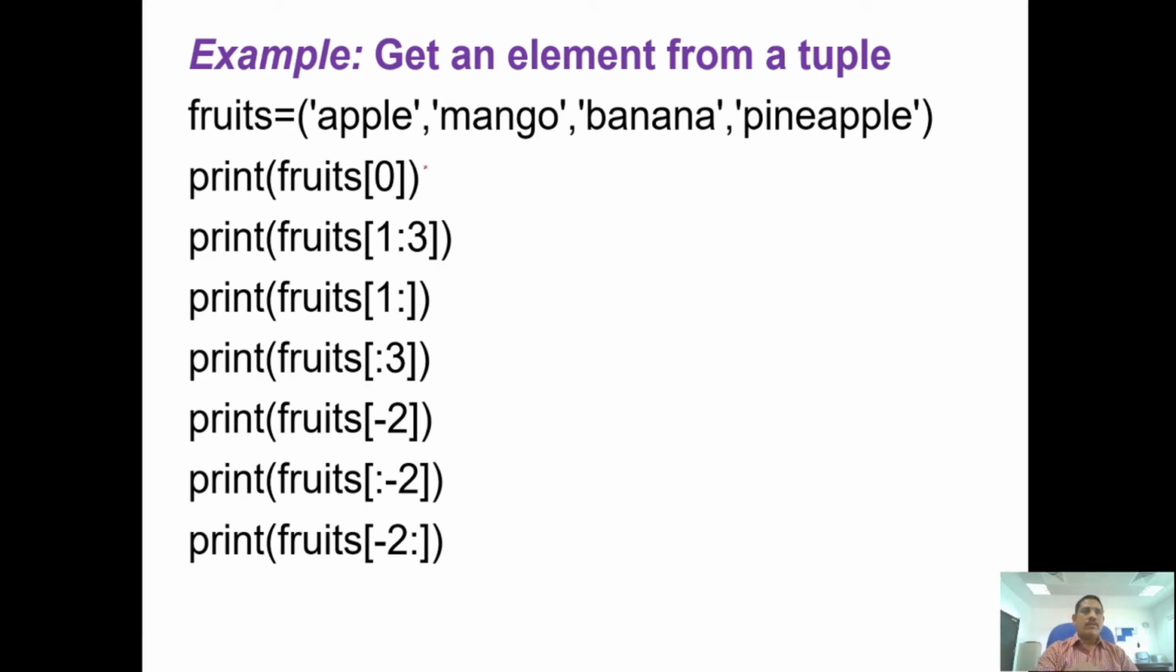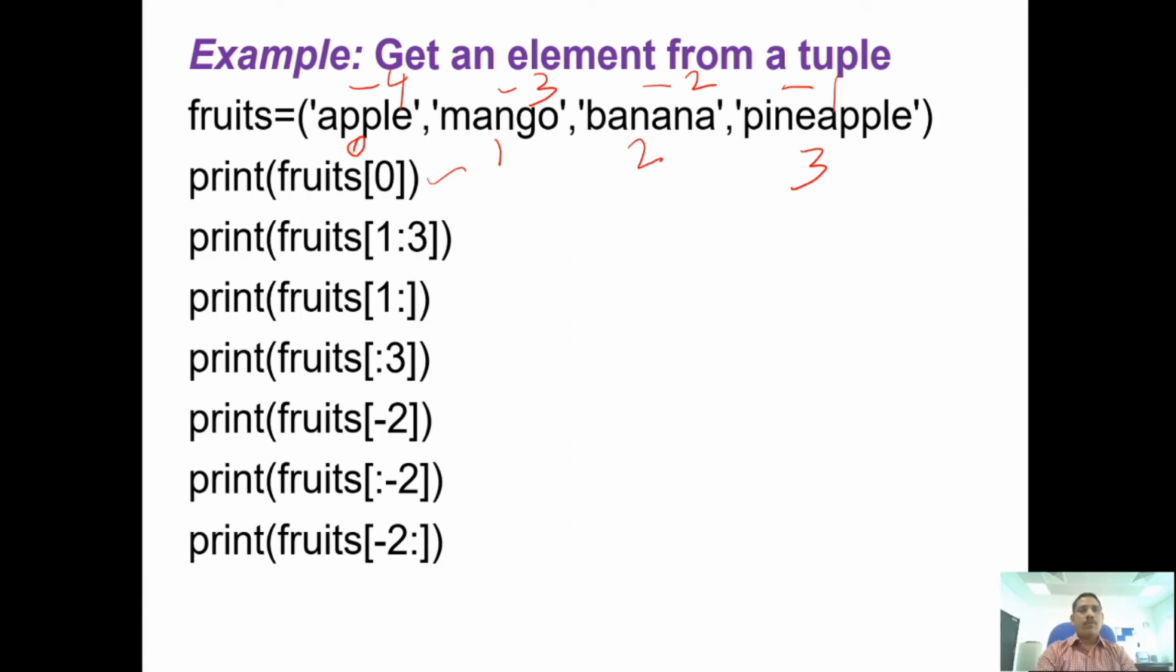Okay, now what is fruits of 0? Fruits of 0 will print the 0th position item. So what is the 0th position? Apple. So this is 0, this is 1, 2, and this is 3. And in reverse it is -1, -2, -3 and -4, right? From left to right, the starting position is 0. From right to left, -1, -2, -3 and -4. So fruits of 0, what will print? It will print the apple.